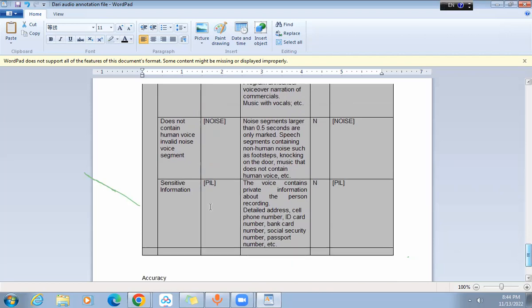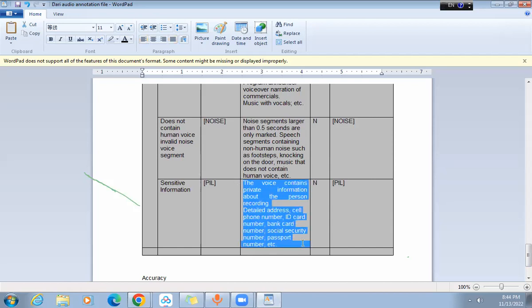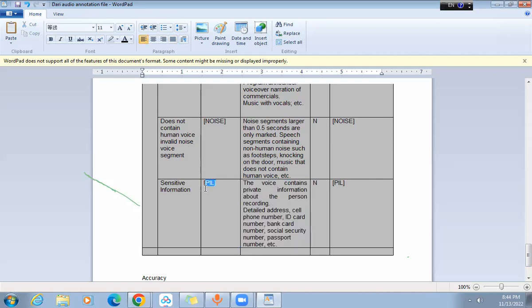Here we have PII, sensitive information. Sensitive information includes the detailed address, cell phone number, ID card number, bank card number, social security number, and passport number. If the speaker is sharing this sensitive information from these mentioned fields, then you need to add the segment, and you need to place this PII tag.